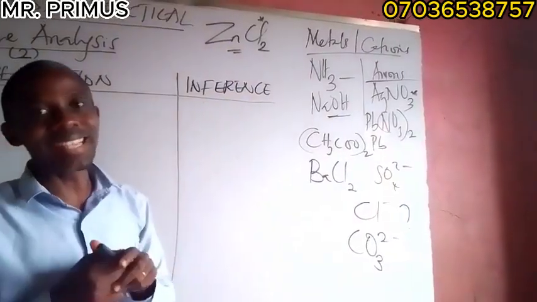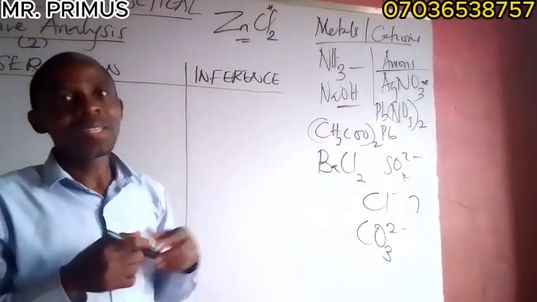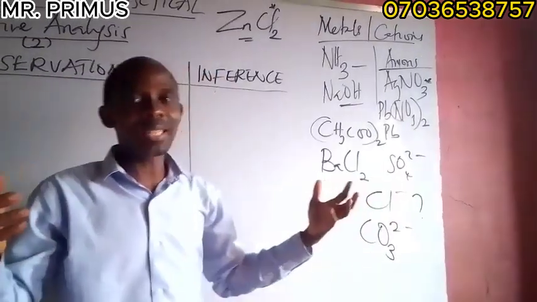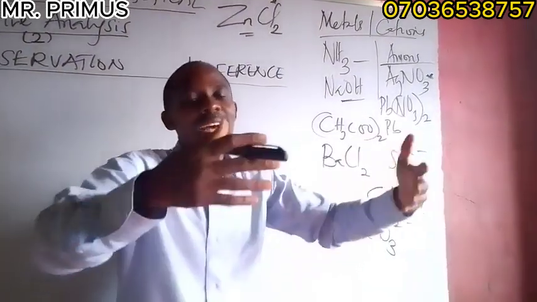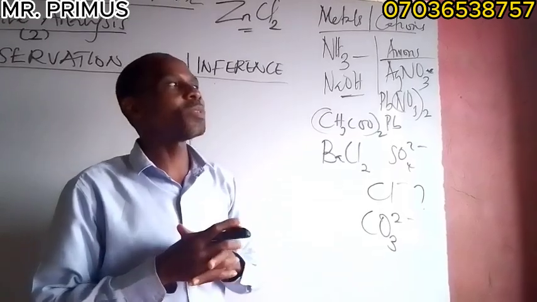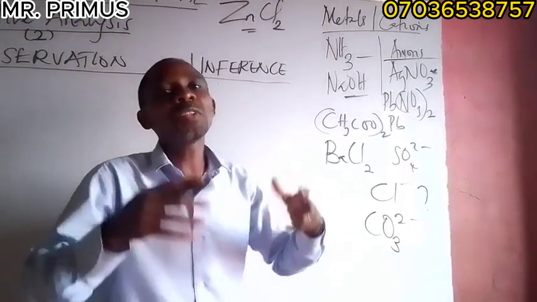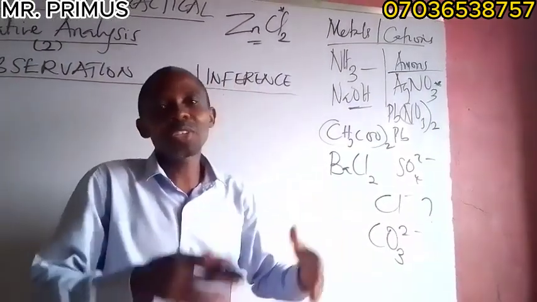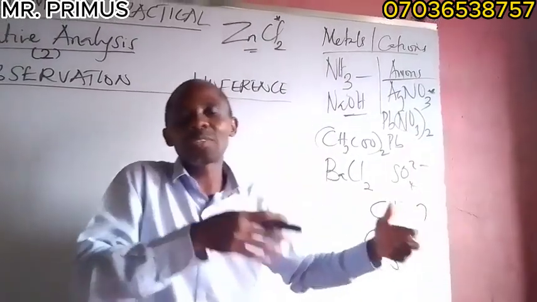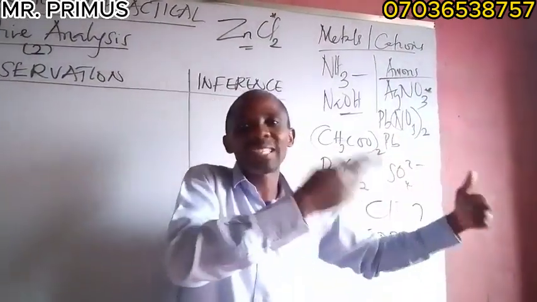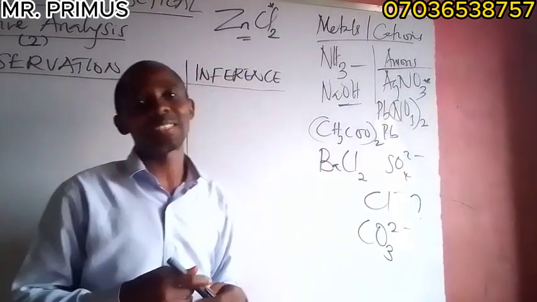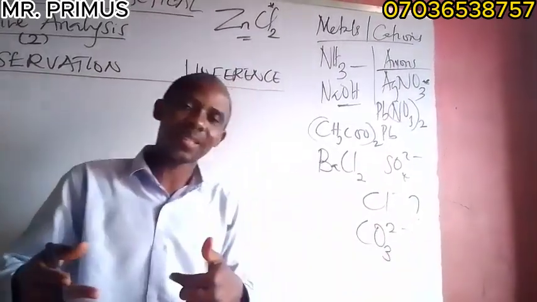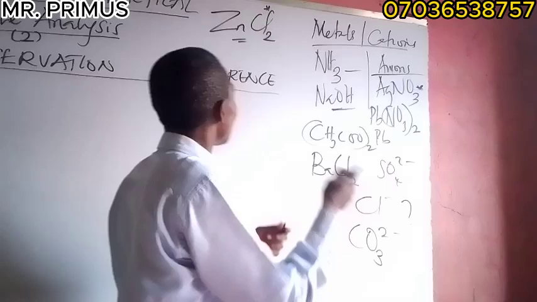But let's look at zinc. Zinc is a transition metal. But if I should go further, you will say zinc is non-transitional because the ion does not have a partially filled 3d orbital. That is another thing. And zinc is colorless.